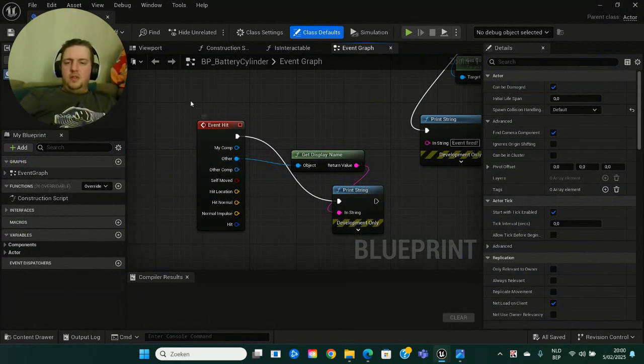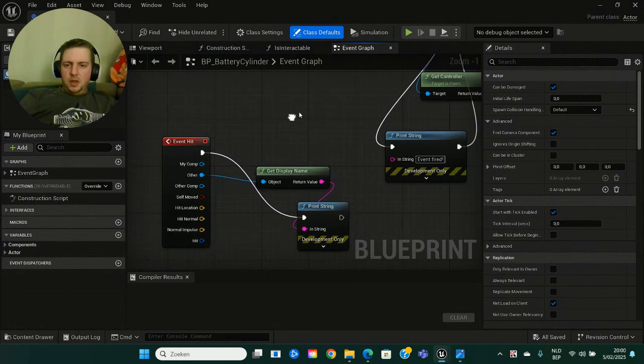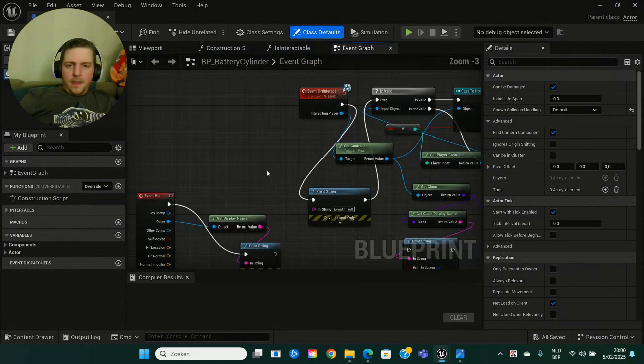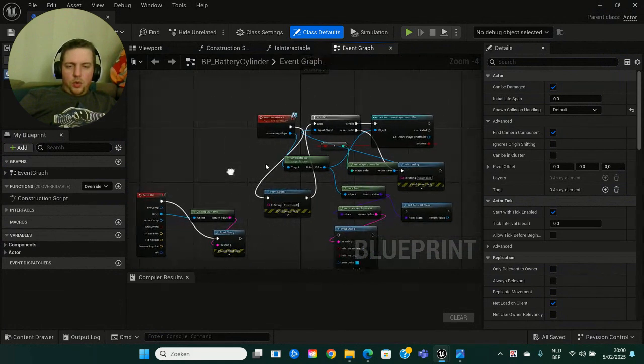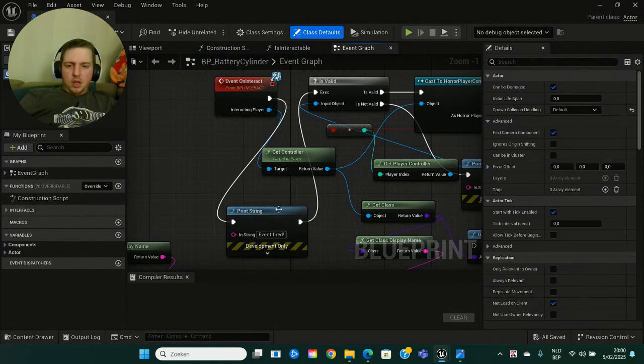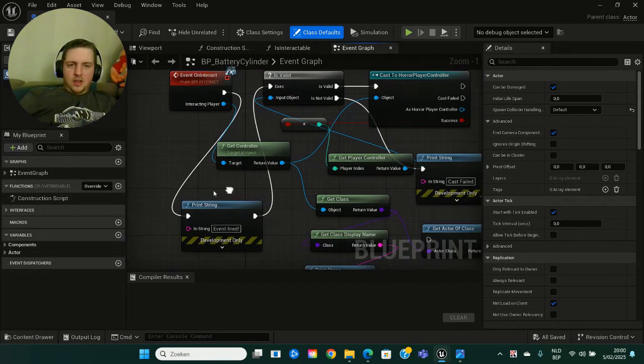So basically, this is our battery cylinder, and our battery cylinder has these properties. I needed to put event hit, use a print string, and then I get the display name. And then I put this whole interaction system. When we're interacting with the battery, I put a string for event fired to see if it worked, but I'm going to delete the strings, because it is executing, it is valid.